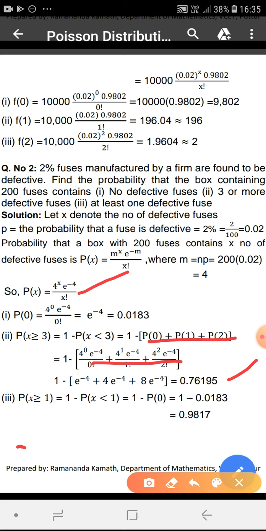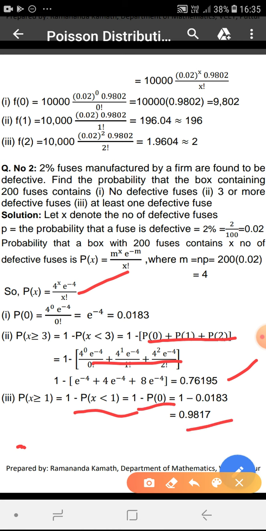Then what is the probability or the chance that there will be at least one defective fuse? At least one means one or more. X should be greater than or equal to 1. So the probability will be P of x greater than or equal to 1, or 1 minus P of x less than 1. 1 minus P of x less than 1 means the only possibility is 0. 1 minus P of 0.